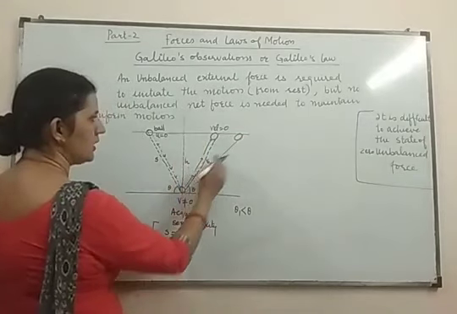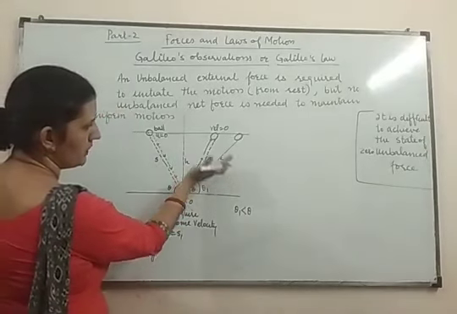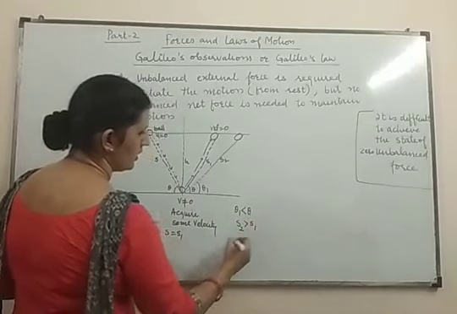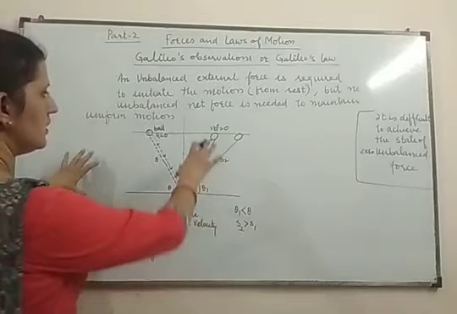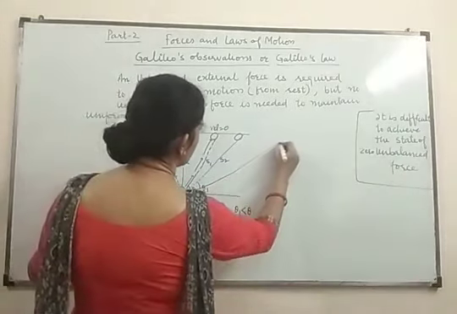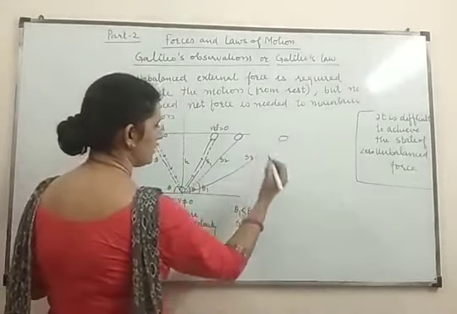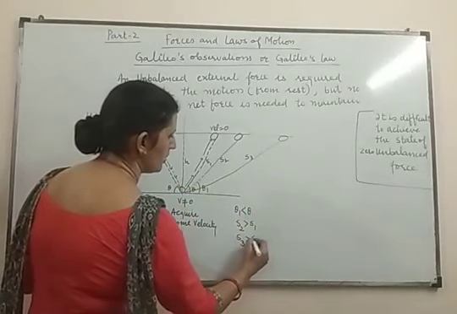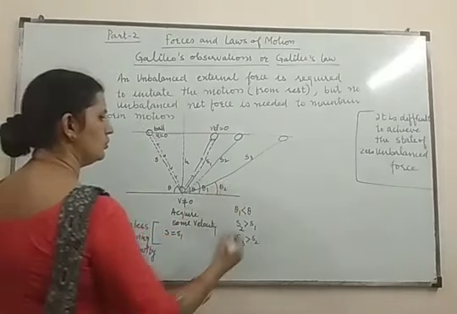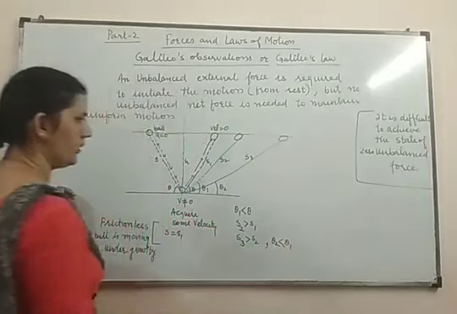The height is the same, but the distance traveled is more because the plane is less inclined. So S2 is more than S1. Similarly, for the third case, the ball travels a greater distance S3. Here S3 is more than S2, and the angle in this case is theta 2, which is less than theta 1.